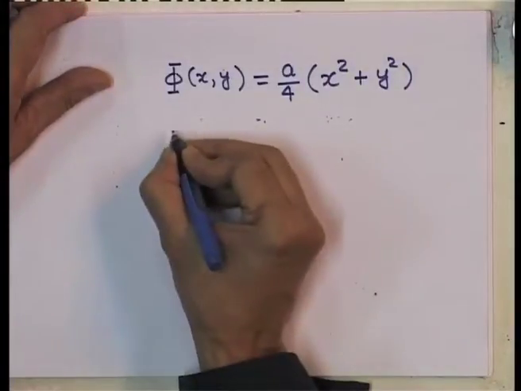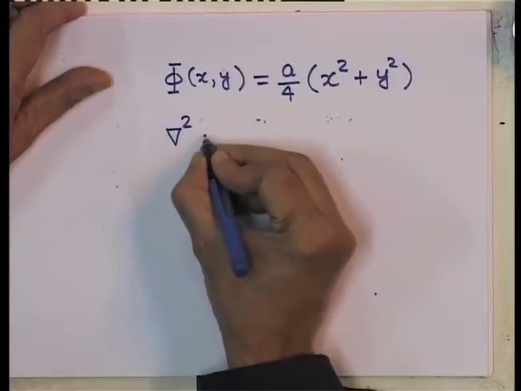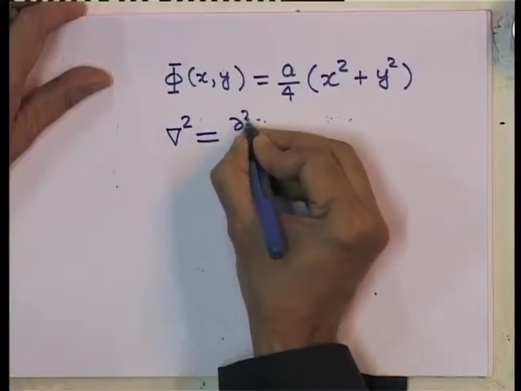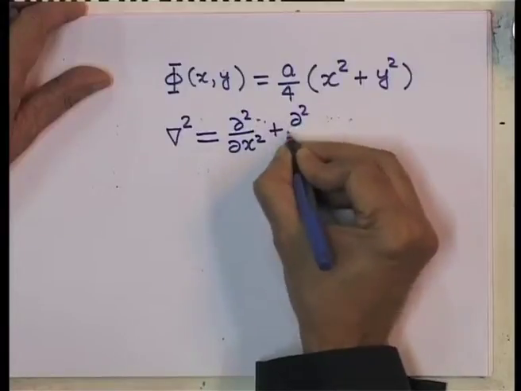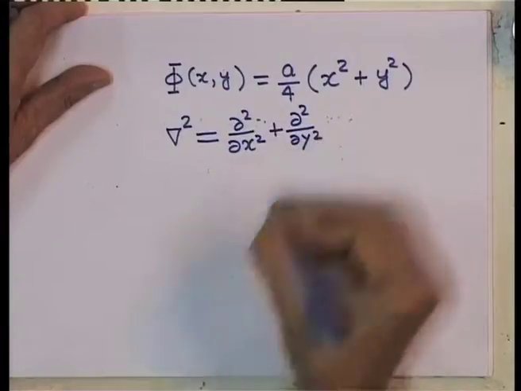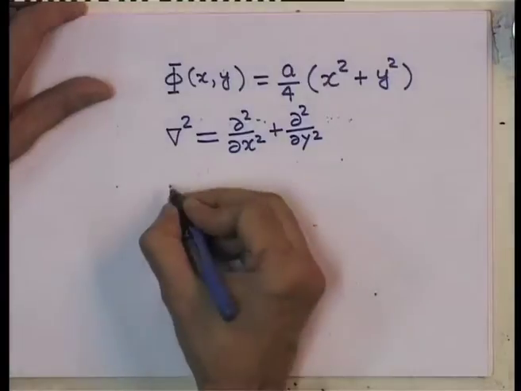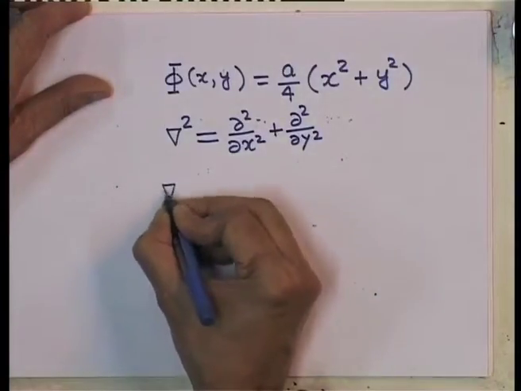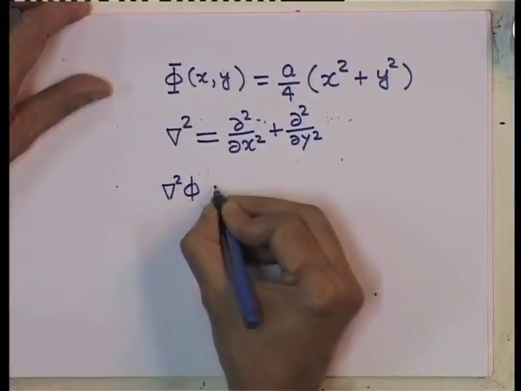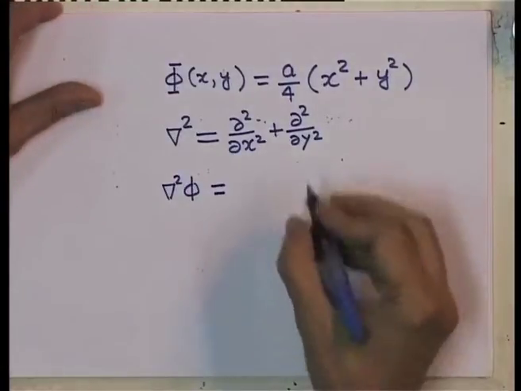Remember, we are in 2 dimensions. So, del square implies d square by dx square partial derivatives plus d square by dy square partial derivatives. So, my del square of phi in 2 dimensions is simply equal to a.